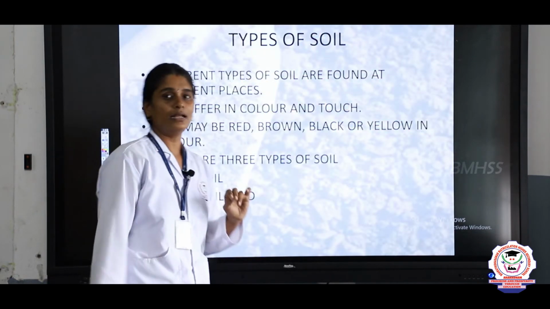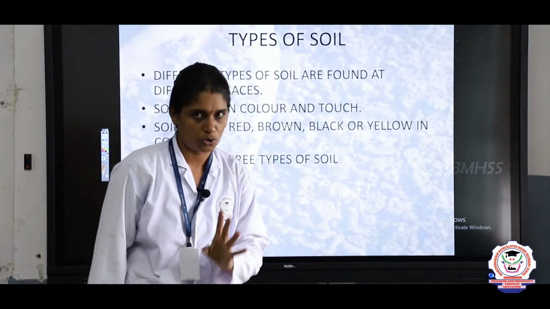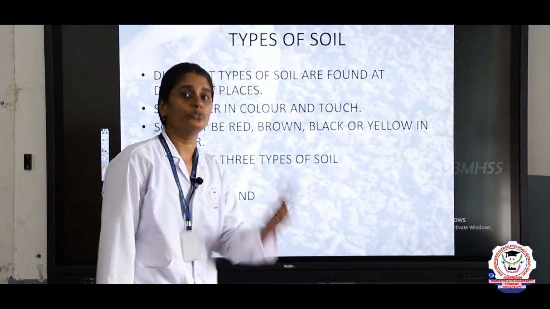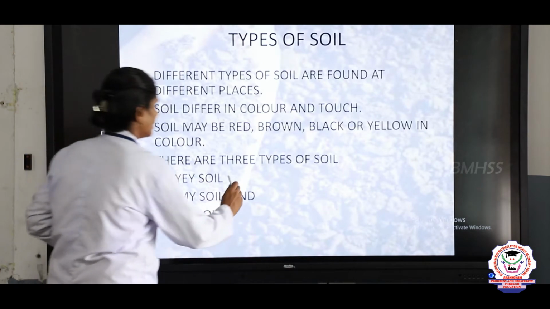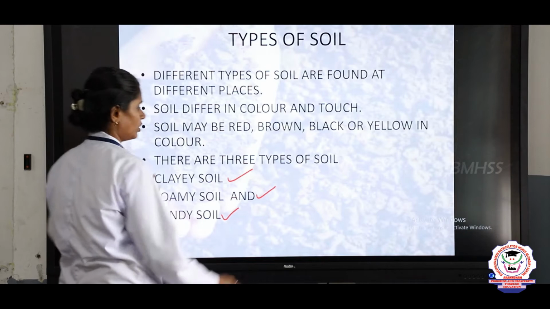Now let us see the types of soil. There are different types of soil, but according to the texture it is classified into 3 types. What are they? They are clayey soil, loamy soil and sandy soil.